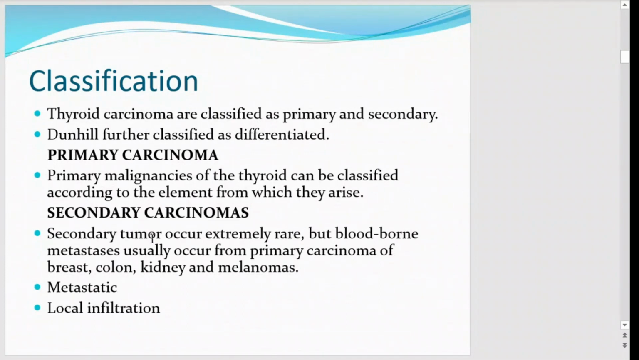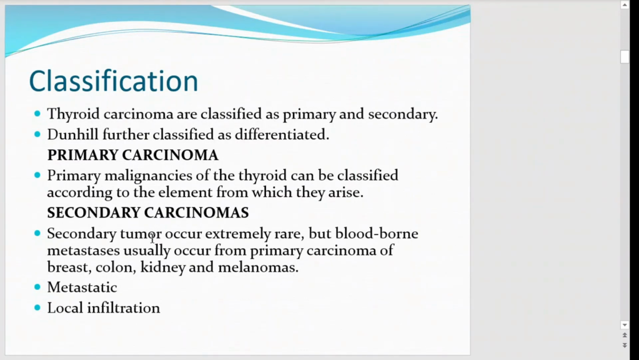Primary malignancies of the thyroid can be classified according to the epithelium, according to the tissue from which they arise. Secondary carcinomas are secondary tumors, which occur extremely rarely, but these are blood-borne metastases, usually from primary carcinomas of the breast, colon, kidney, and melanomas. This means these are not primary tumors arising from thyroid tissue, but malignancies of the breast, colon, kidney, or melanomas which spread to the thyroid, meaning metastasis occurs to the thyroid. These are the secondary tumors. Others are the metastatic lesions.